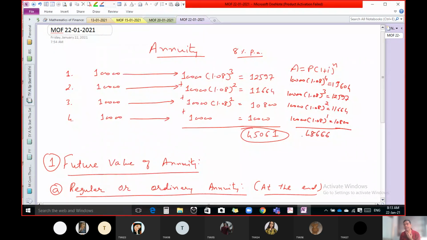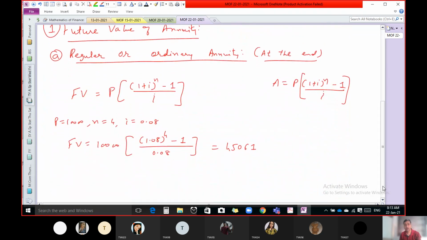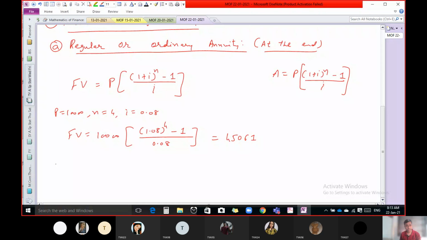That is the final answer. If you want this answer, then you need to use the concept of due annuity or immediate annuity.